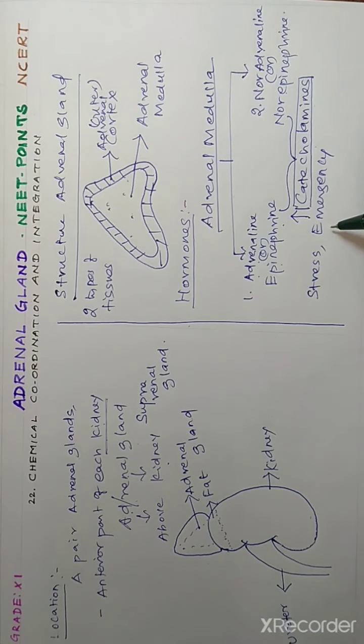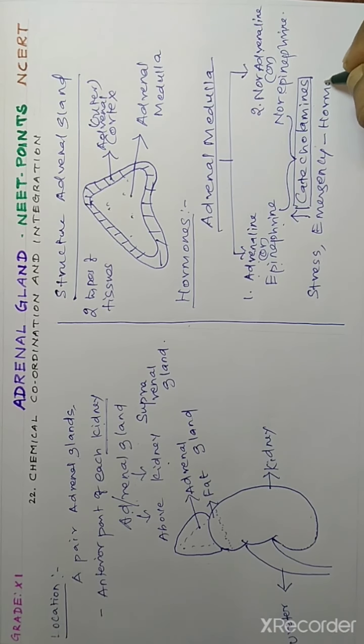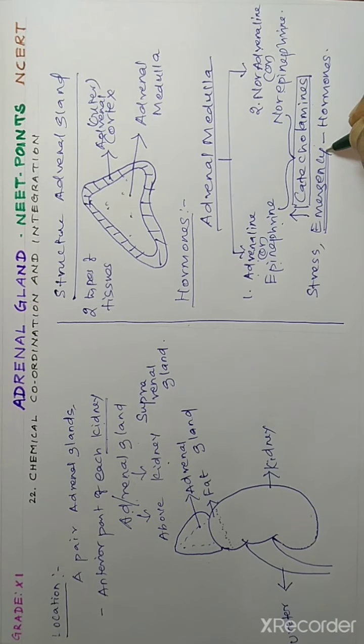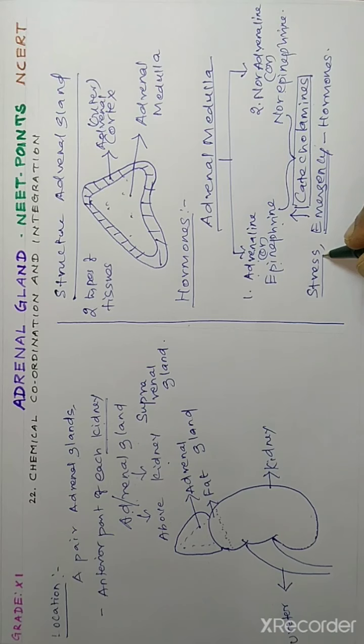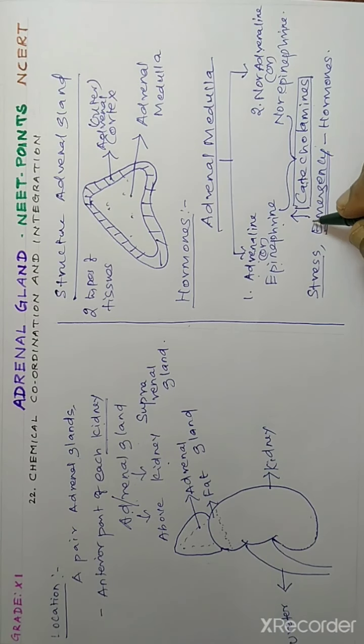Hence, this hormone is termed as emergency hormone, because at the time of emergency the catecholamine is secreted in excess amount from the adrenal medulla.